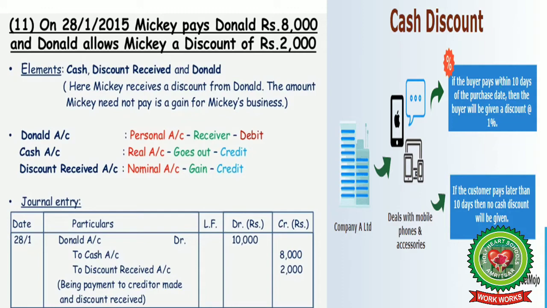But here, in the journal entry, Donald is a personal account, cash is an asset, a real account, and discount received is your profit, which is a nominal account. So we will follow the criteria: debit the receiver, credit what goes out, and credit all incomes and gains. So the entry would become: Donald account debit to cash account, to discount received account. Donald account debit with 10,000, to cash account 8,000, to discount received account 2,000.